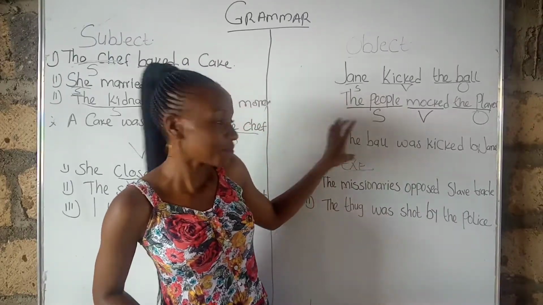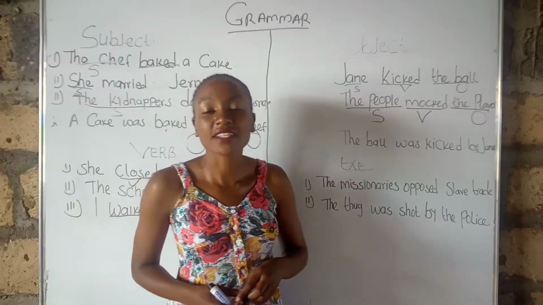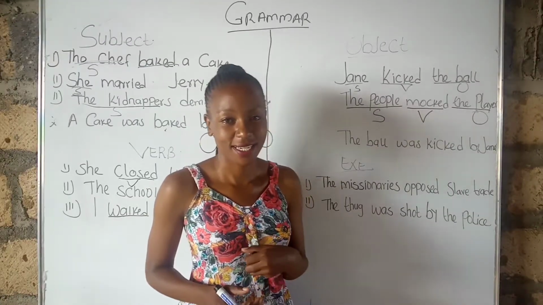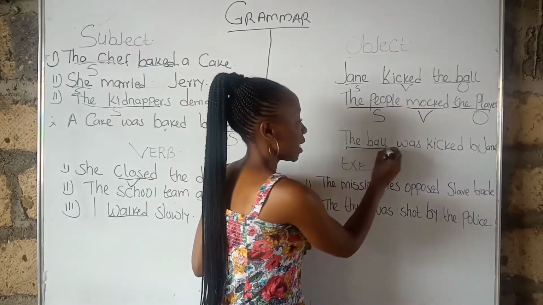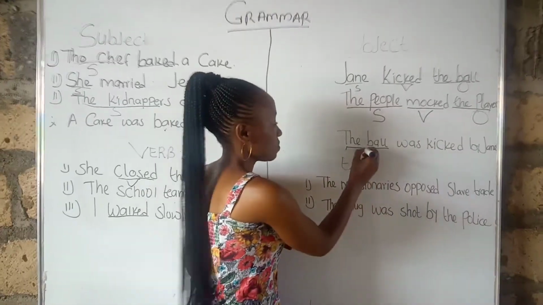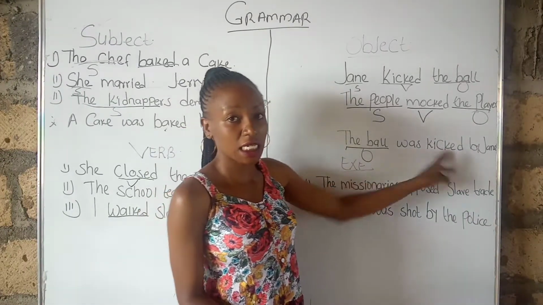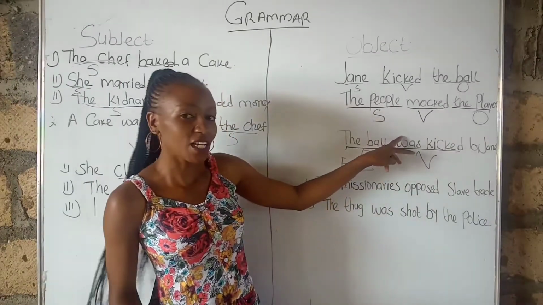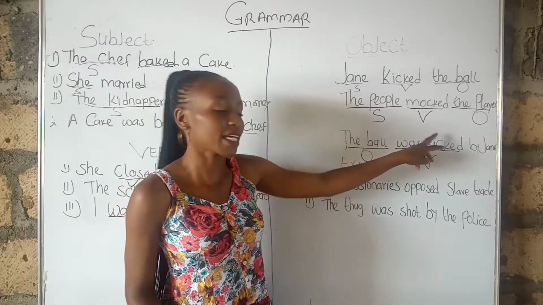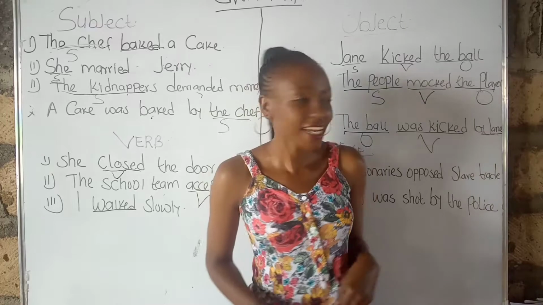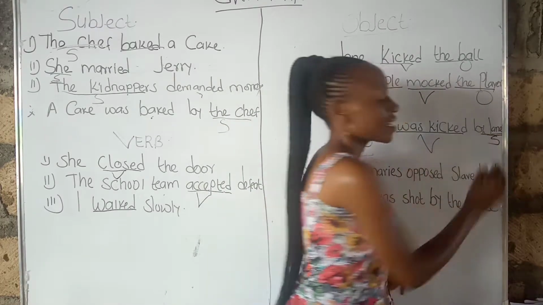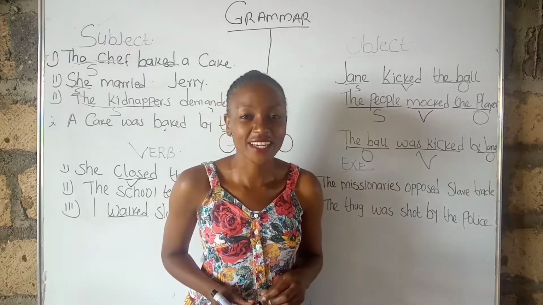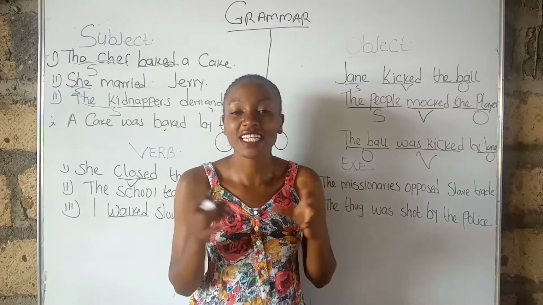And lastly, this sentence is in the passive voice: The ball was kicked by Jane. So we have the ball here as the object. Was kicked, the whole of this, is the verb. Remember, was is an auxiliary or helping verb, and kicked is the main verb. Finally, we have Jane as the subject. So how did you find it? Is it hard or easy? I bet it's very, very easy.